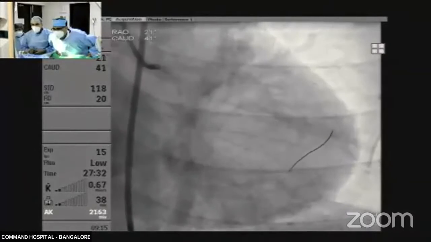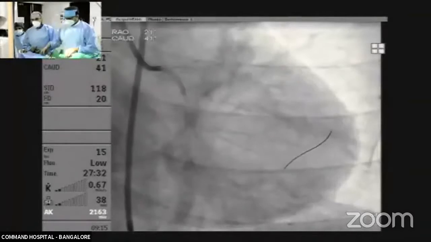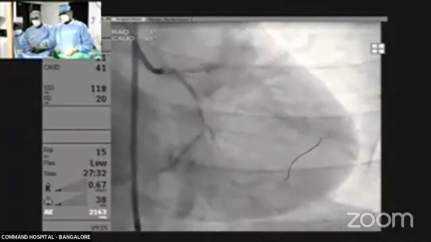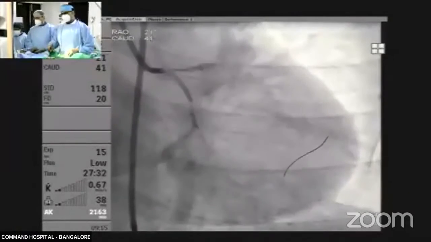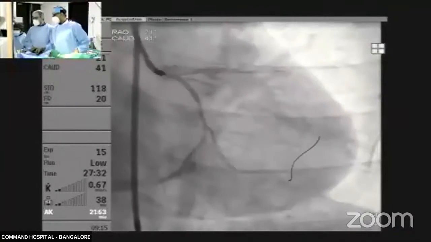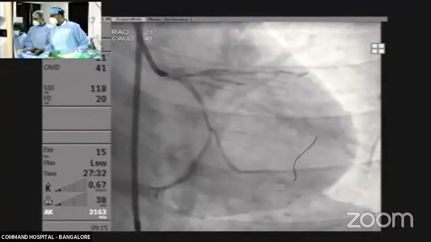Dr. Sridhar Kasturi, I would like to raise the issue of a focal lesion like this in an ostial LAD. Sir has a wide approach to measure the RFR. I think we have to measure. My feeling is we don't need FFR because it's a focal lesion. So for a focal critical lesion, FFR or RFR. Does the panel agree?